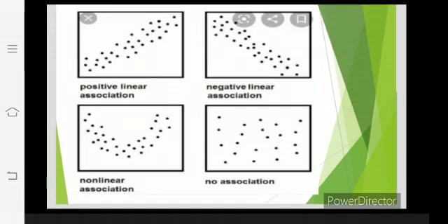Some examples of association: positive linear association, negative linear association, non-linear association, and non-association, which is also known as independence of attributes.